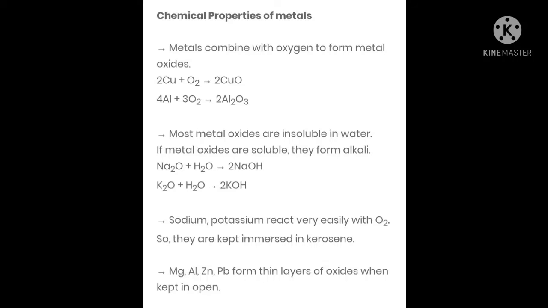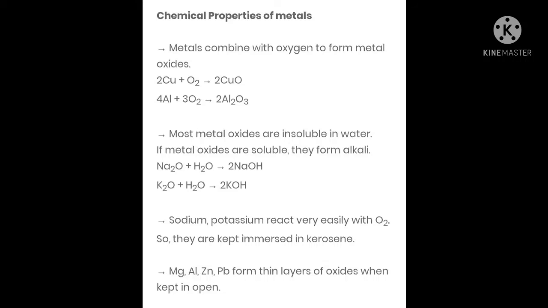It gives you sodium hydroxide, so they are forming an alkali. Here below, K2O plus water is given, and they form potassium hydroxide, that is 2KOH. Sodium and potassium react very easily with oxygen, so they are kept immersed in kerosene.